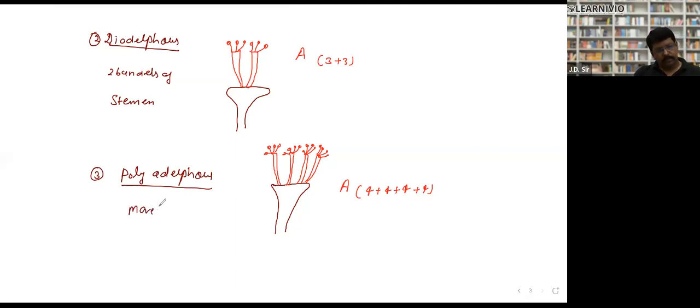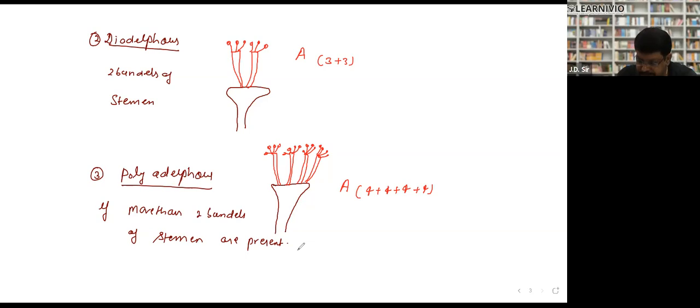If more than 2 bundles of stamens are present, this situation is called polyadelphous. Is it clear to all of you? Yes, sir. Monodelphous, diadelphous, and polyadelphous. Yes. Please note it down. Then we'll go ahead to the gynoecium.